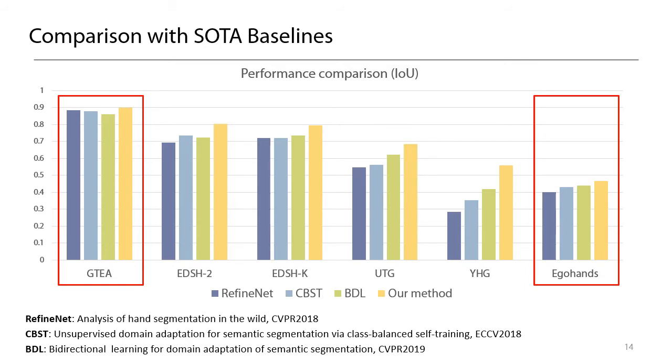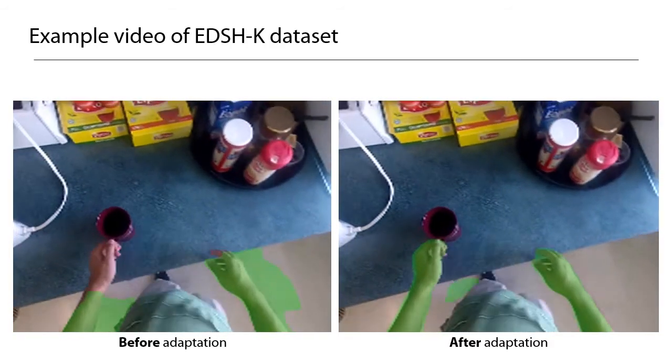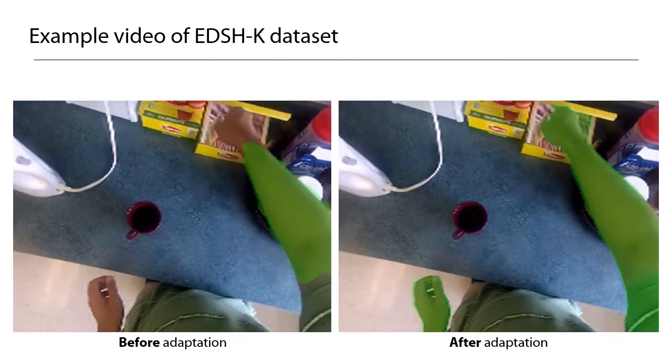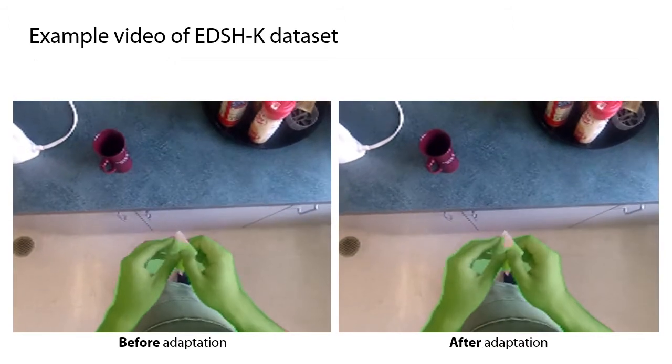Also, the EgoHand dataset contains a mixture of hands seen from both the first-person and second-person perspectives. Since our method is trained only for hands seen from the first-person perspective, the performance improvement on the EgoHand dataset is limited. This is a side-by-side comparison of hand segmentation results before and after model adaptation.